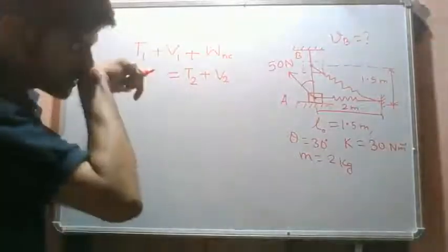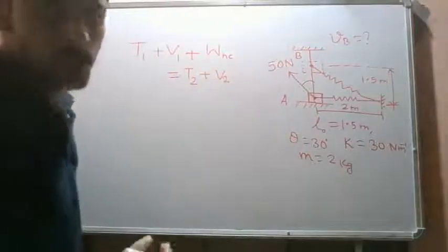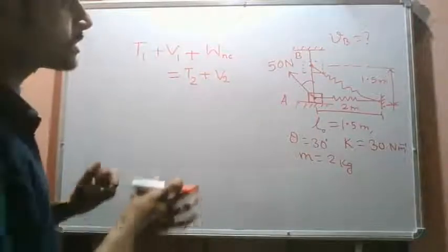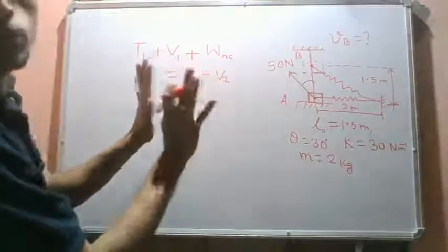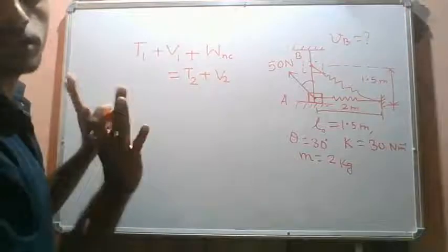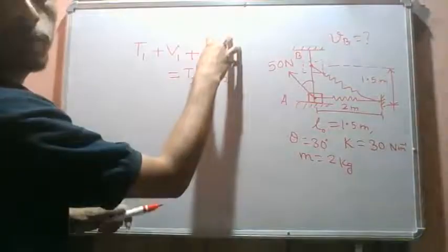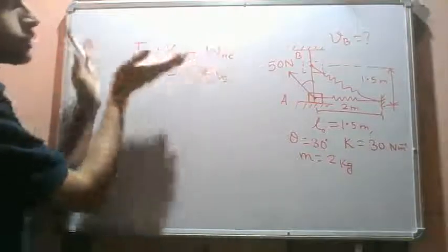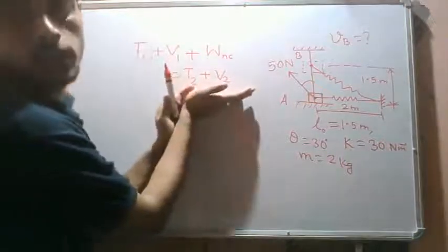Before we solve this problem, I would like to tell you something more. If there are no external non-conservative forces involved, this term will be 0. In that case, the total initial mechanical energy, kinetic plus potential, is equal to the total final mechanical energy.